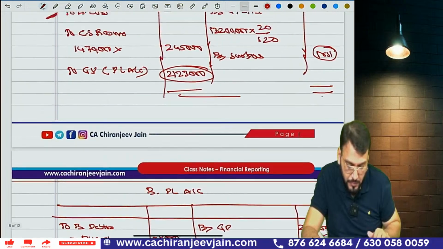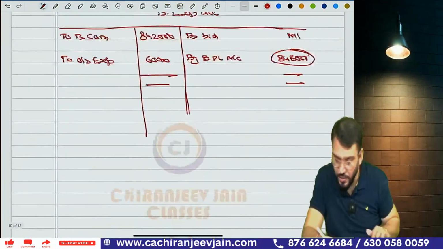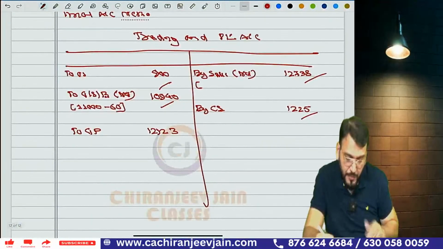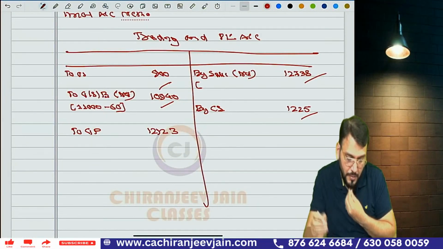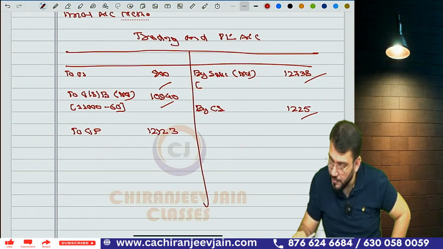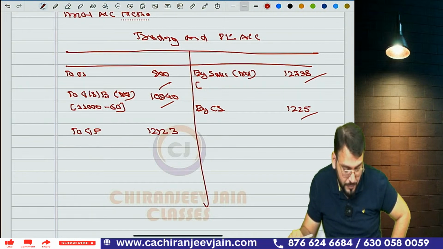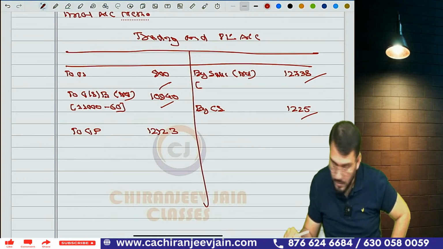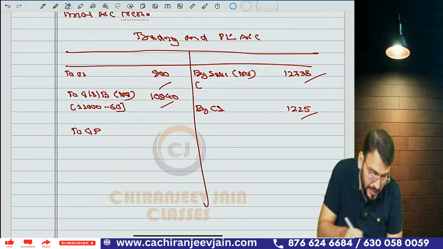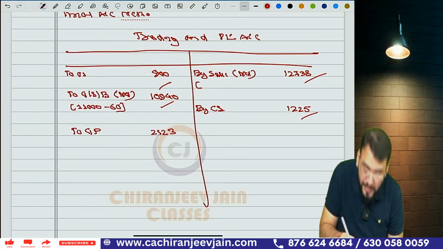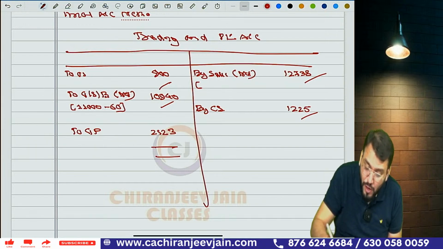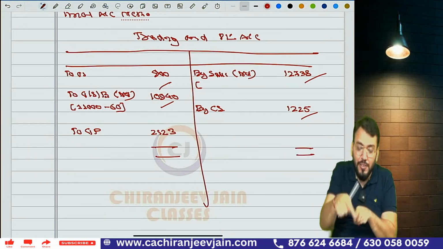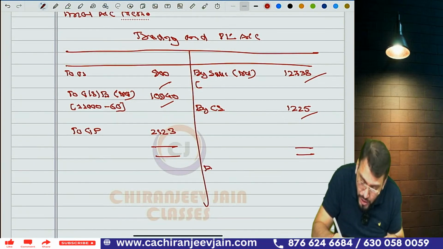What have I done? This 21,23,000. Some mistake I have done. Check it. Yes, some mistake I have done. This is 2123, which matches our answer. The gross profit we calculated from the branch adjustment account matches. Now we write down the gross profit. As you said in childhood, 2123.